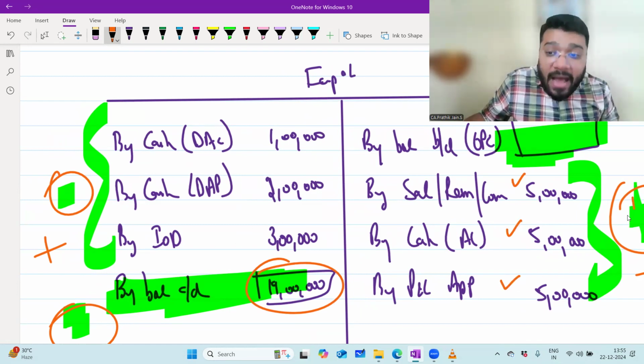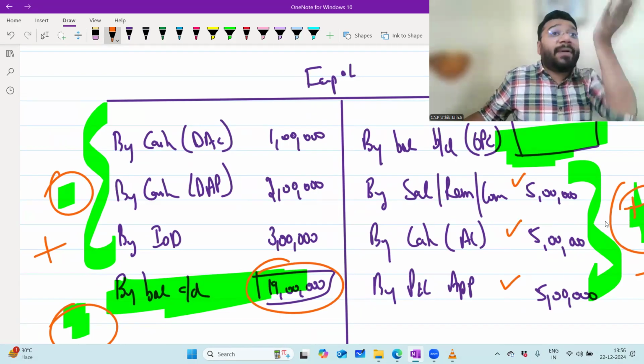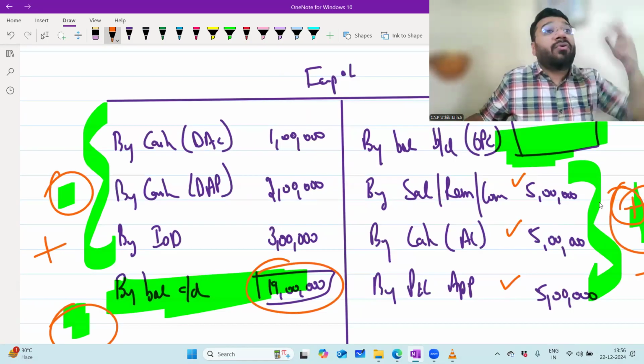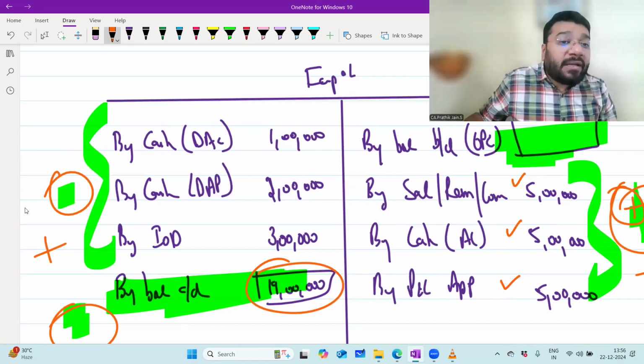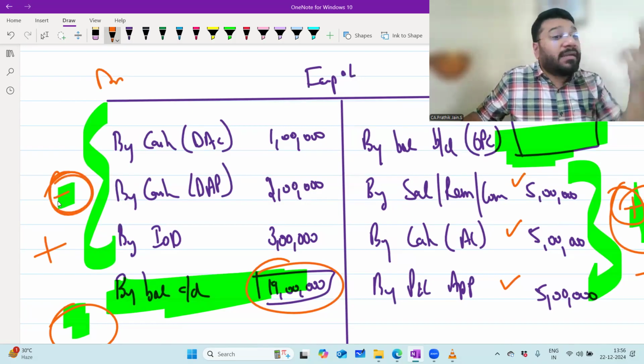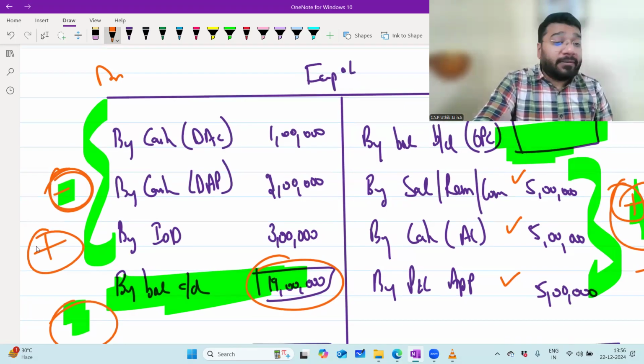Credit means what? Add. Capital is a credit balance. To increase capital, you have credited by increasing it. So to reverse, I have to minus. And whatever item you have debited is minus. Now you have to reverse it by adding back. So now please tell me, in this scenario, what is the formula for calculating the opening capital?